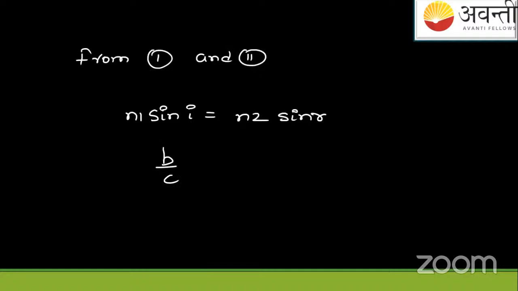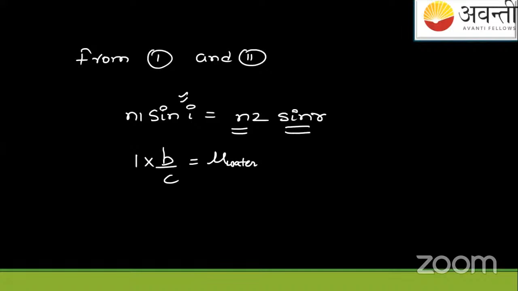N1, where is the incidence angle? The incidence angle is in air, so we'll say 1 here. N2 is for what? For water. So I'll put here C mu. Let us take mu of water to be this general value. I'm not putting the numerical value because we want it in ABCD terms.